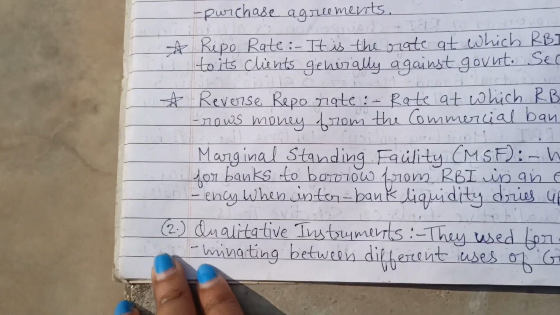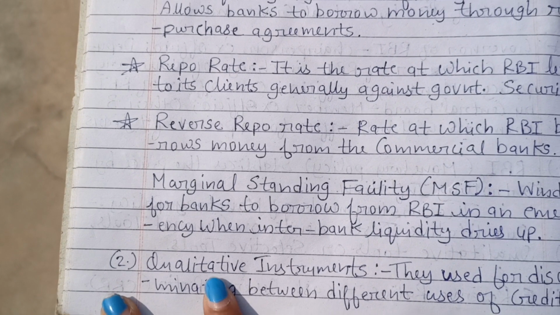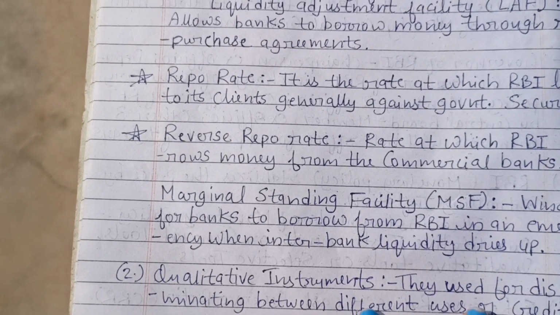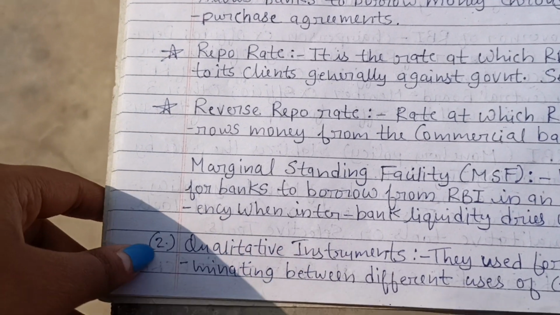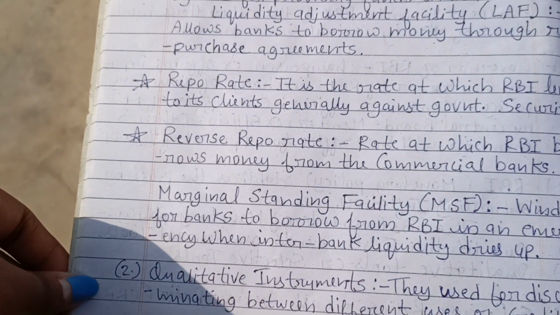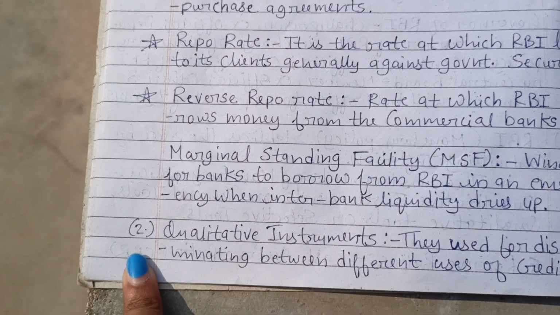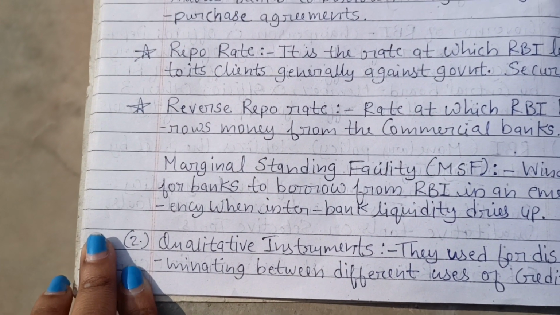Okay, so the next point is the marginal standing facility, MSF. It is a window for banks to borrow from RBI in an emergency when interbank liquidity dries up. So जब बैंक्स के पास पैसा खत्म हो जाता है, लिक्विडिटी नहीं रहती, तो वो आरबीआई से मनी बोरो कर सकते हैं.